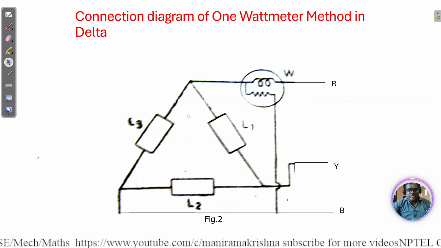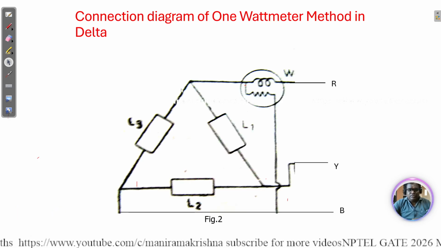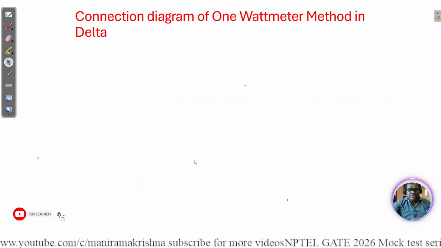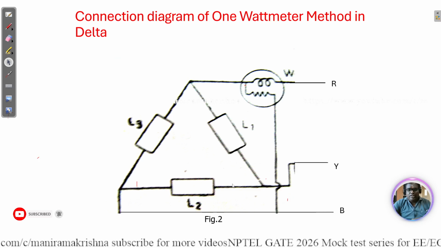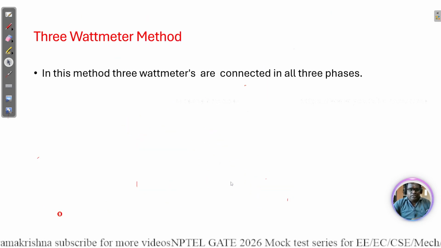So this is the connection diagram. Coming to the delta connection, this is the connection diagram for the star connection, and this is the connection diagram for the delta. Okay, so next, the 3 watt meter.